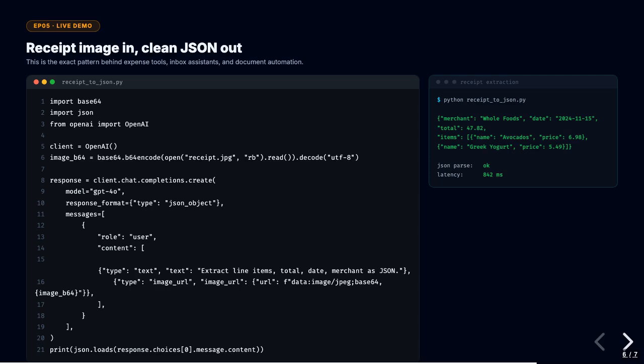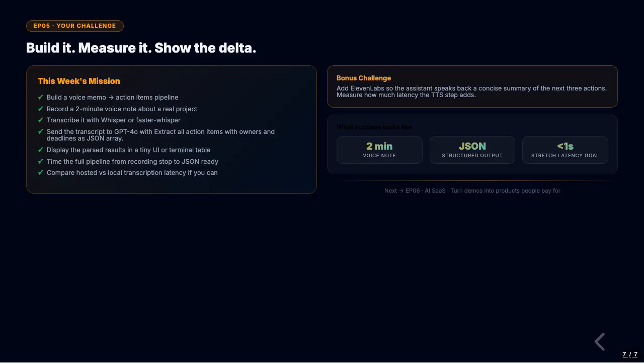Now, the vision demo. Here is how to analyze a photograph of a whiteboard with Claude. Read your image file in binary mode, encode it as base64. Build your messages array with a user content list, a text block asking your question, and an image block with the source type set to base64, the media type set to image JPEG, and the data set to your base64 string. Call the Claude API exactly as you call it for text. The response contains Claude's analysis of whatever you showed it.